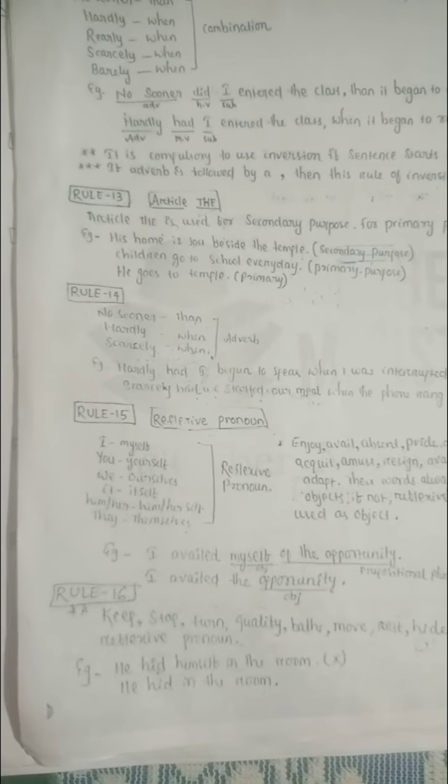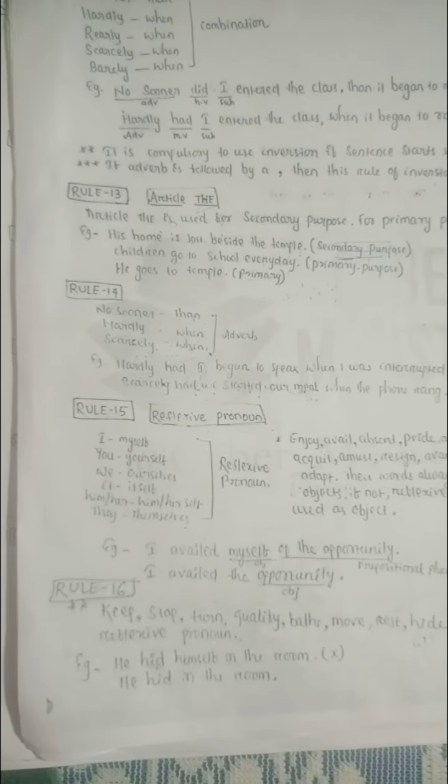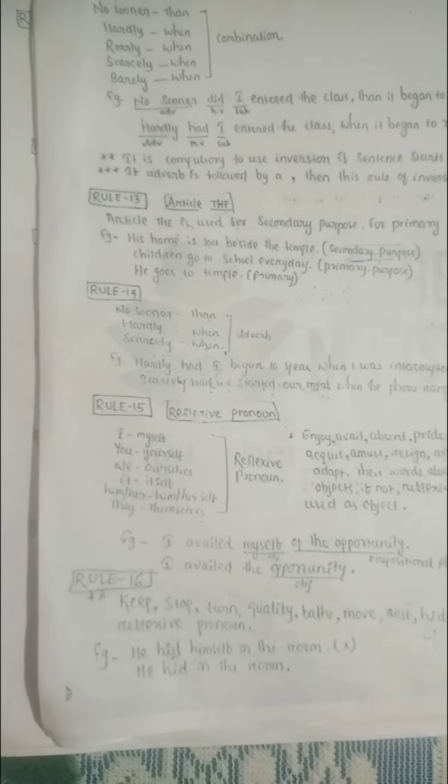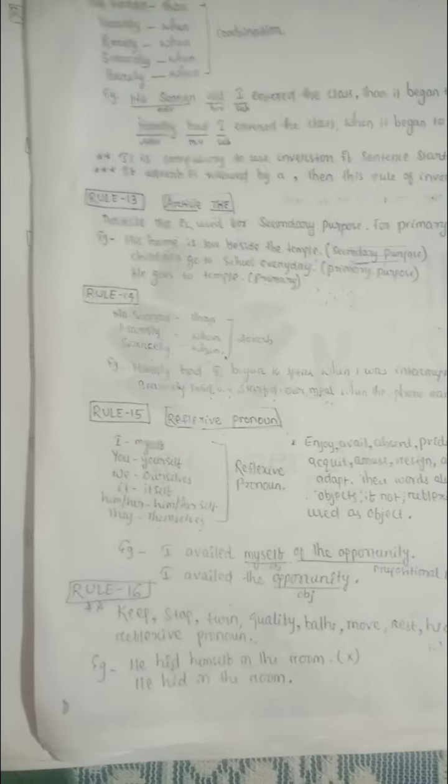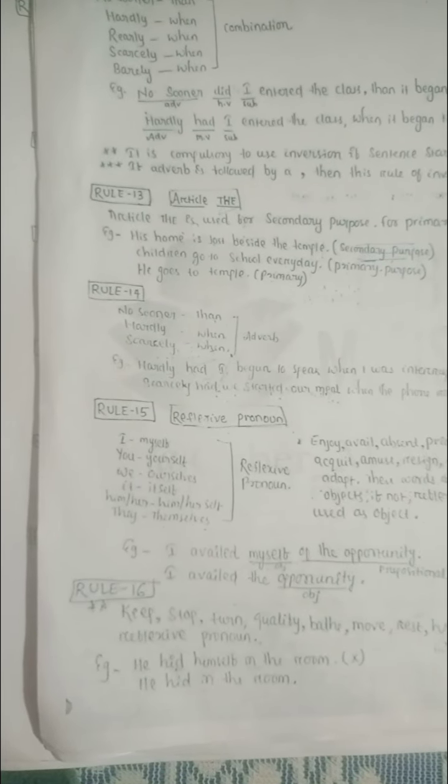The rule of the reflexive pronoun says that "I" takes "myself" and "you" takes "yourself", and "we" has to be telling about "ourselves", "it" has to be telling about "itself", and "him" or "her" has to be telling about "himself" or "herself". Then "themselves". So this is all about the reflexive pronoun.